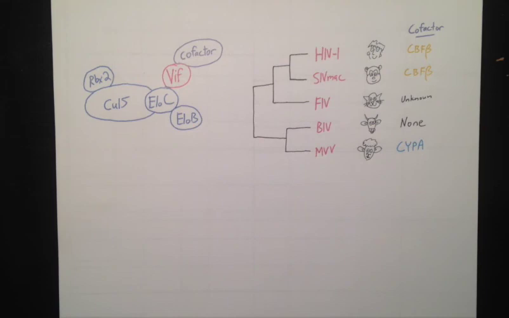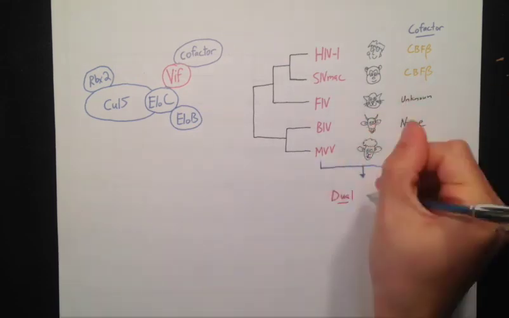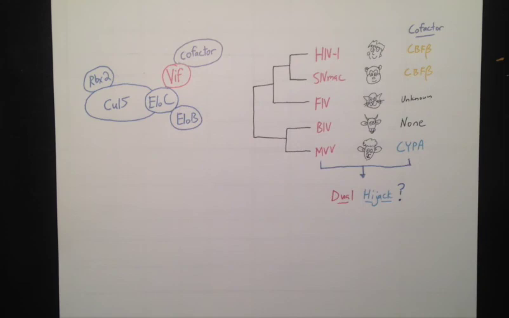Future investigations will assess whether the interaction between MVV-VIF and CYP-A evolved to mediate a dual hijack similar to that of HIV-1 VIF and CBF-beta.